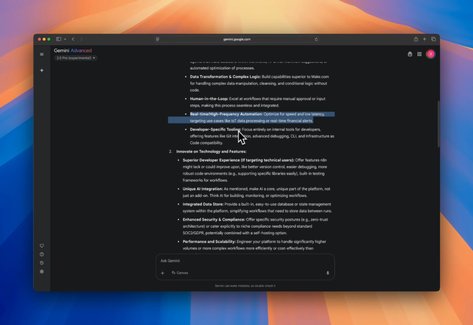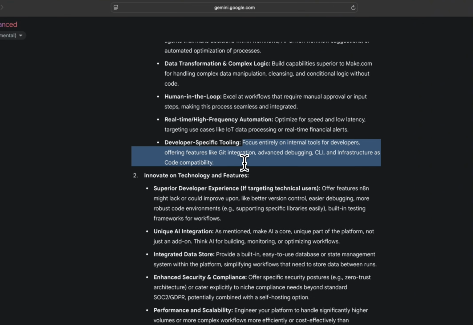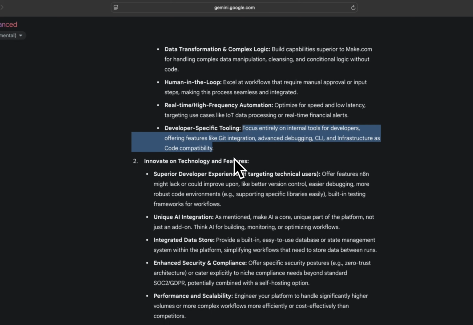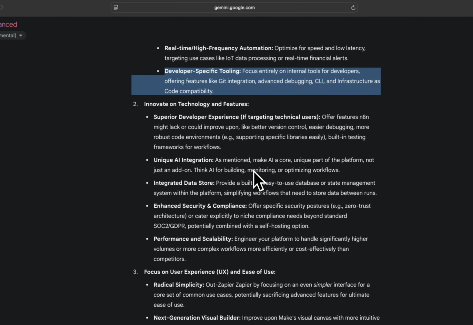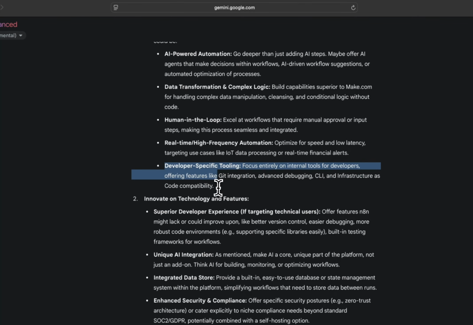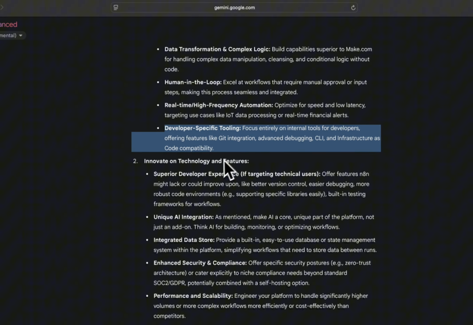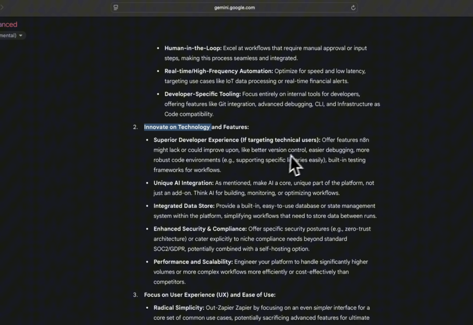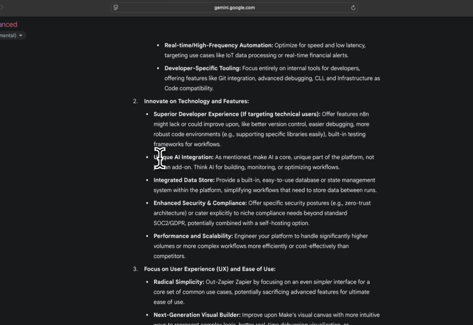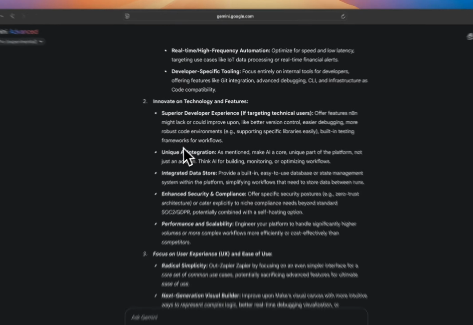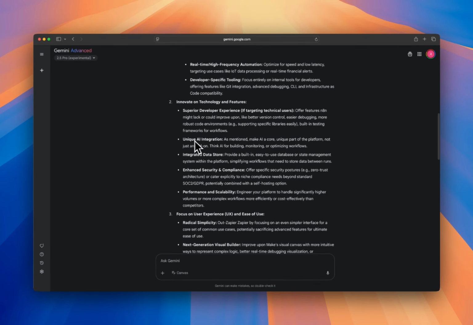All right. Developer specific tooling. Yeah, this might be it, but I personally don't like this point that much, right? From a business perspective, as a developer, of course I like it, but yeah. Then let's see, innovate on technology and features, superior developer experience if targeting technical users. All right, sure. So we are talking about improving UX, UI. Okay, let's see if there's anything wow type of advice.